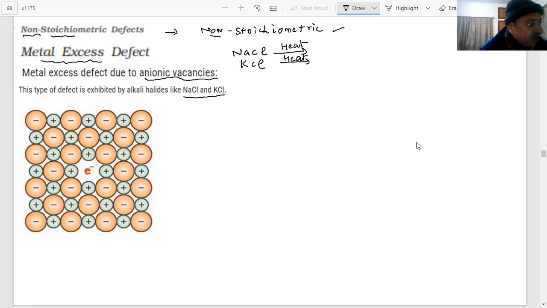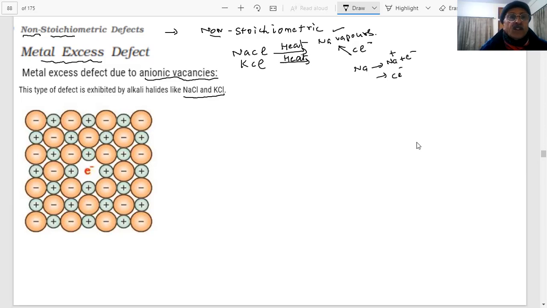The chloride ions diffuse to the surface of the crystal, students, and combine with this. You are heating in sodium vapors. Chloride ions are present in this. The chloride ions react with Na. What will happen, students? The sodium will lose an electron, and Cl minus.